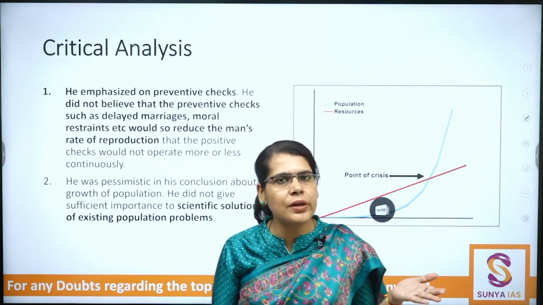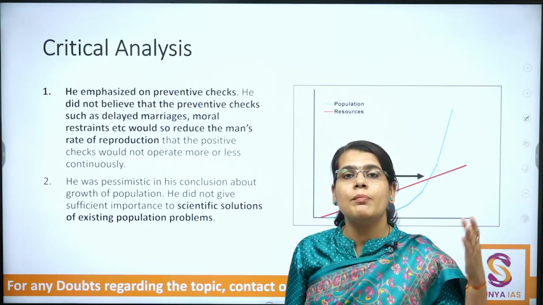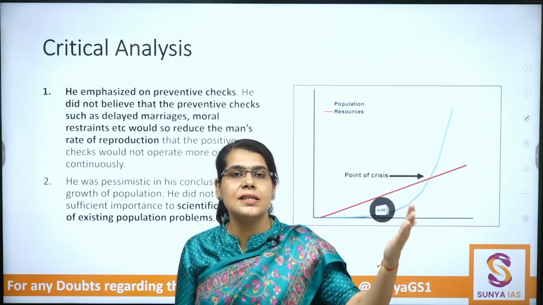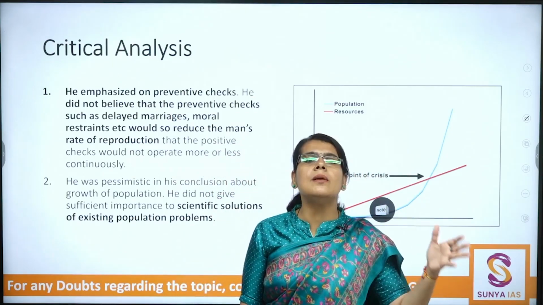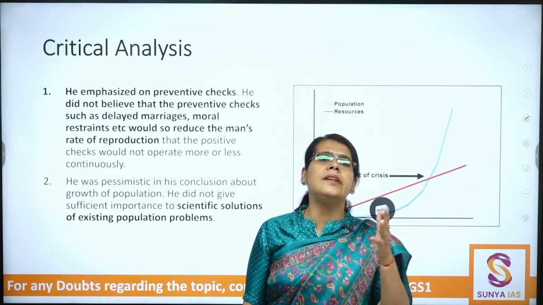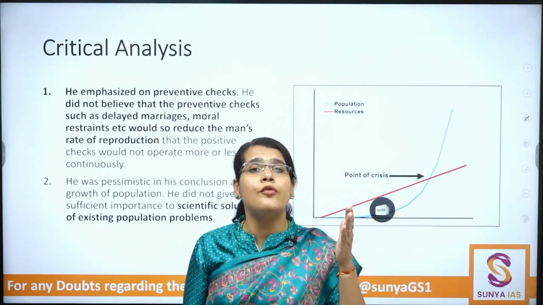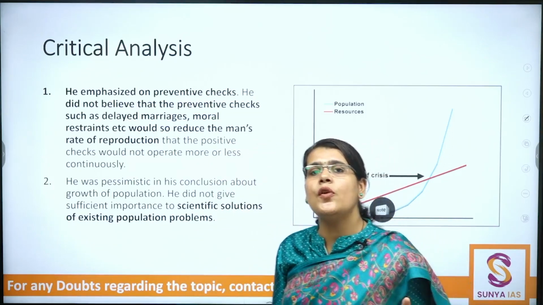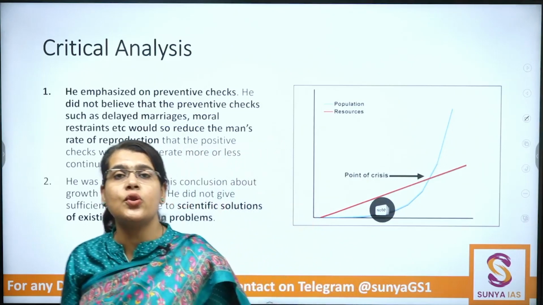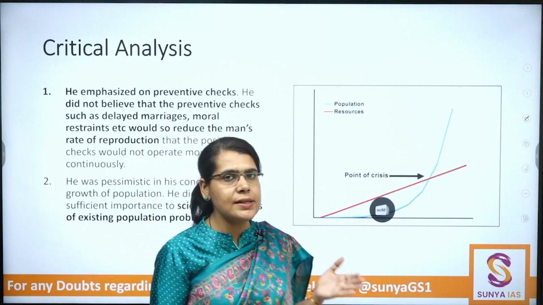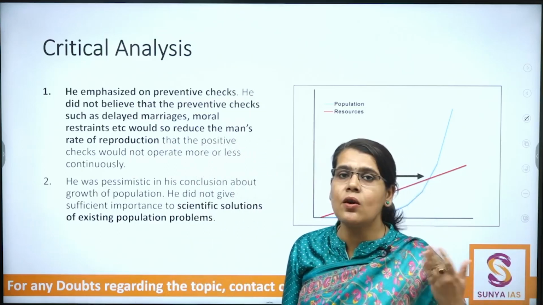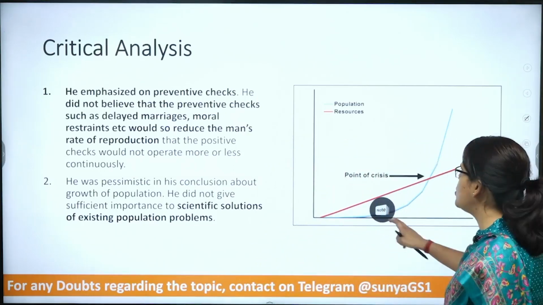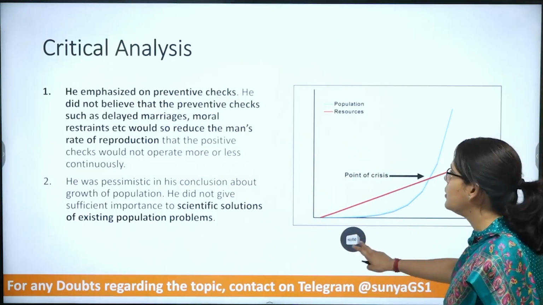So whenever we are trying to critically analyze those particular concepts which were proposed way back in 1700s, 1800s, we cannot be extensively critical about them. We cannot negate the entire concept. Why? Because it was a foundation stone. Because it had provided a basis for the later ideas which were proposed on the population growth. So yes, these were the initial ideas, but later on there were the other ideas which were proposed as well. So hence, let's start this discussion, that is, write down critical analysis.